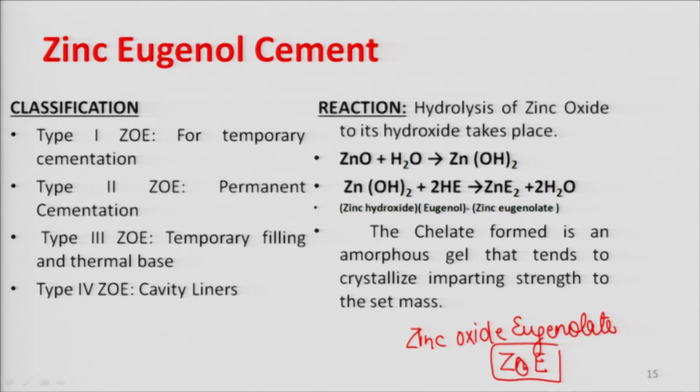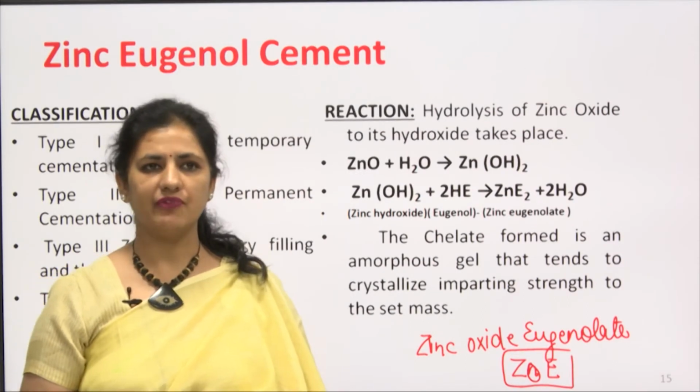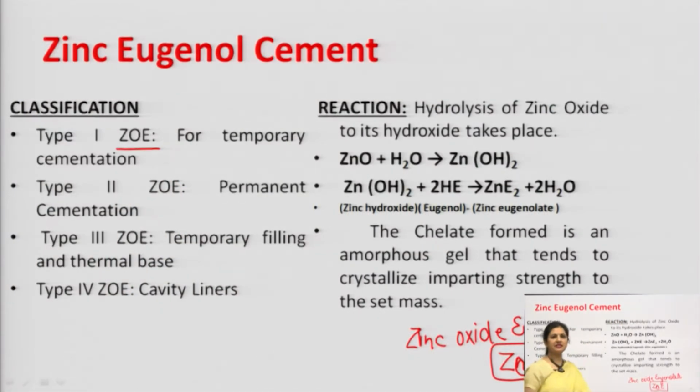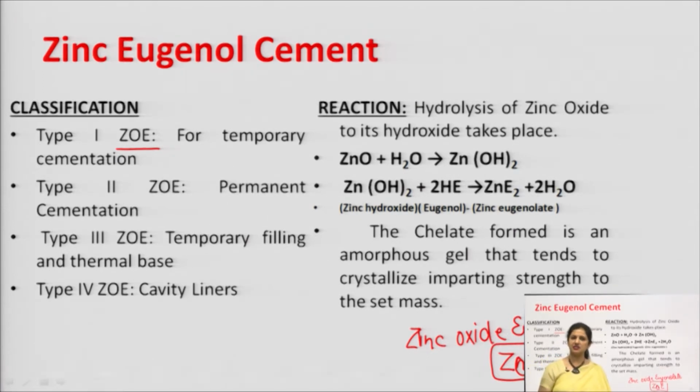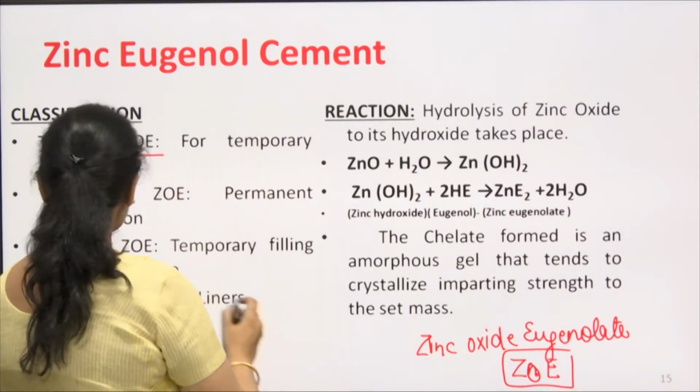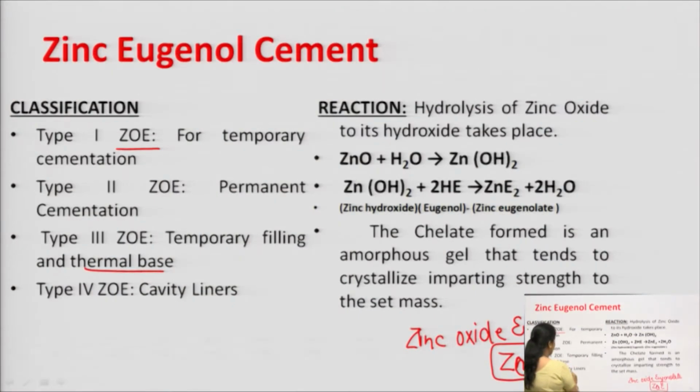So, this ZOE is of 4 types basically. Type 1 ZOE is for temporary cementation, type 2 ZOE is for permanent cementation, type 3 is for temporary filling and thermal base, and type 4 is used as a cavity liner.